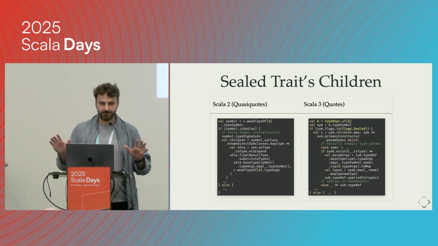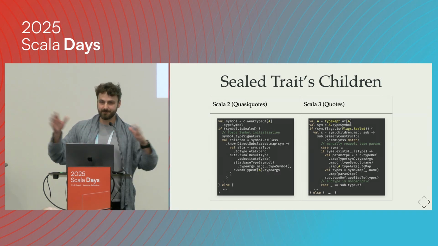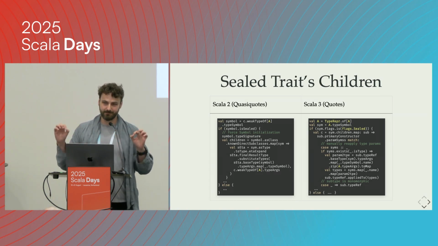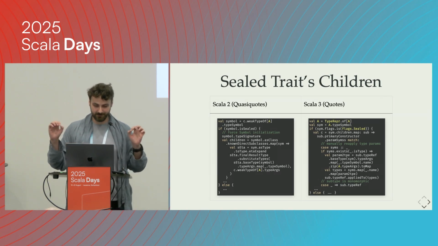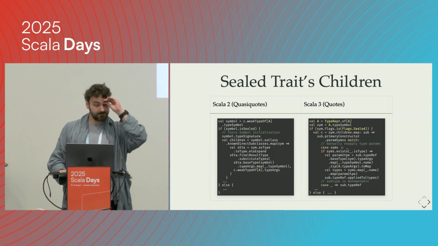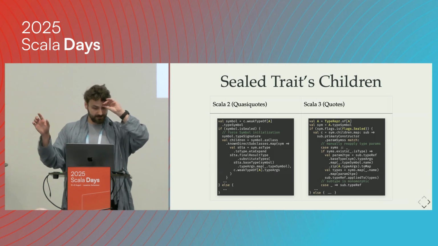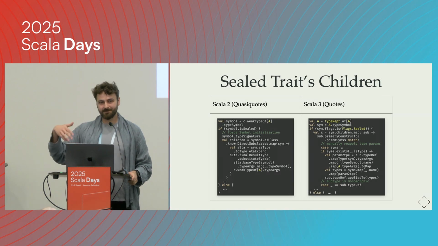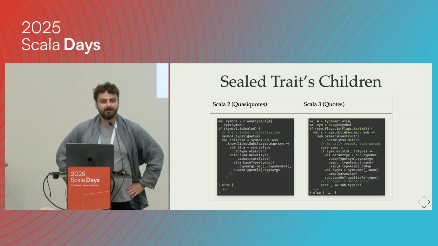I really had to struggle to fit it into a single slide, so you should know how much code you have to write to get something so simple and to make it bulletproof. On Scala 3, yeah, it's even worse, because we do not have utilities like final result type, substitute types, things like that. We're basically building a map of the types of the parent, maps of the things for the children.